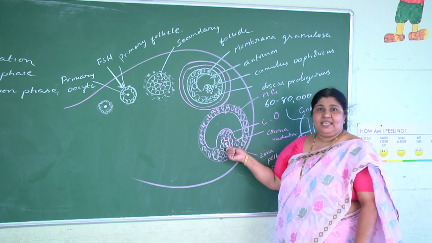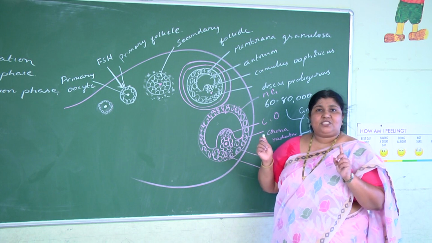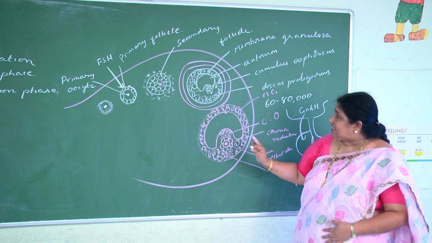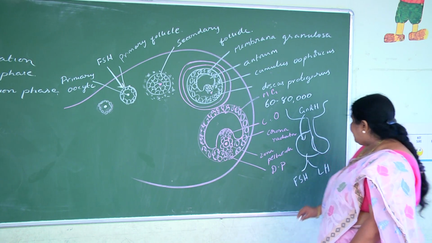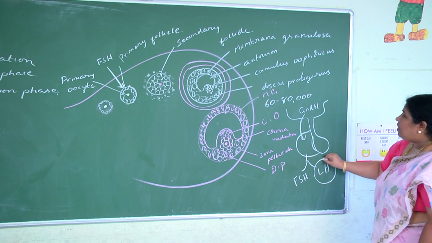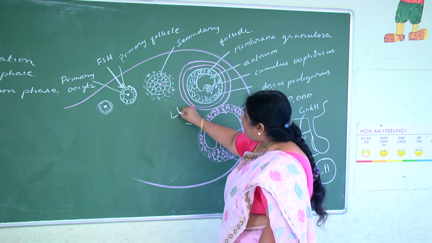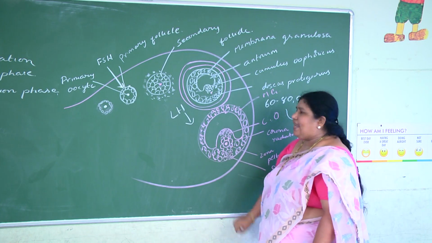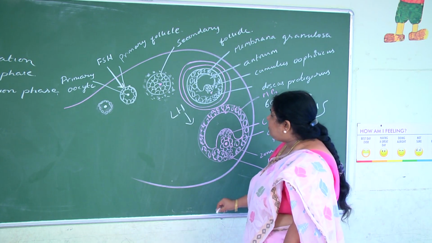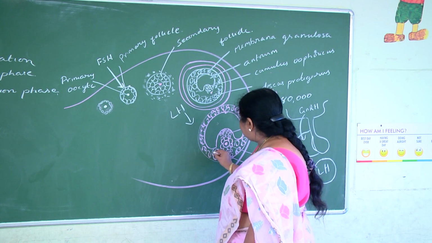Meiosis 2 starts here but halts at metaphase 2. Now on such a follicle, our second hormone LH, luteinizing hormone, acts. Once the LH acts, the follicle will rupture.